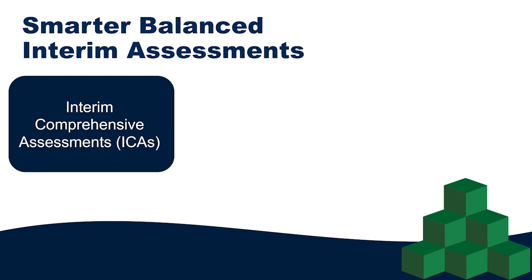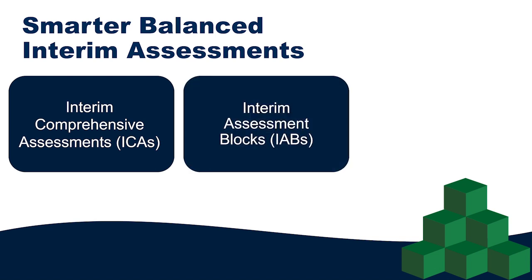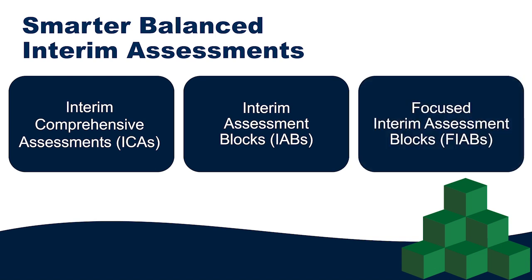They can be administered up to 3 times a year, and each ICA includes one or more items that require hand scoring. The Interim Assessment Blocks, or IABs, focus on smaller sets of related concepts and provide more detailed information for instructional purposes. They generally have from 6 to 18 items and can be administered within one class period. They could be administered an unlimited number of times, but it is important to note that there is currently only one form for each IAB, so students would experience the same items if the assessment is given more than one time.